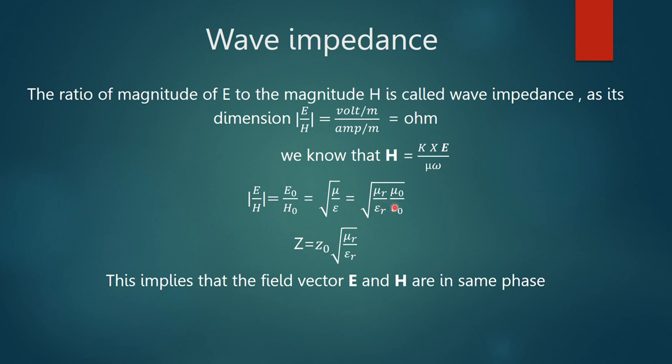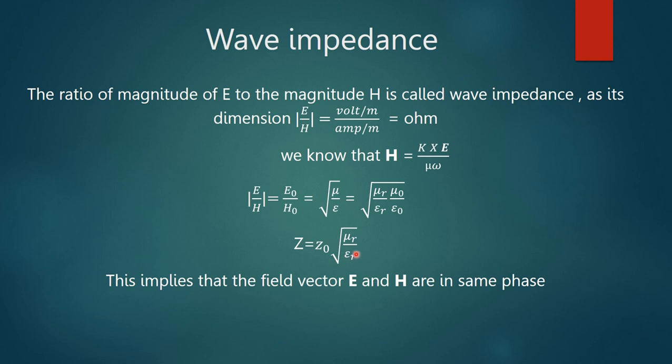Then we find this quantity, the magnitude of E by H is equal to root over mu by epsilon, and also we know this ratio mu 0 by epsilon 0, then Z is equal to Z0, that is root over mu 0 by epsilon 0.